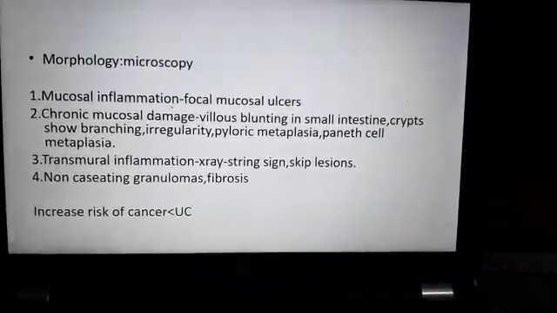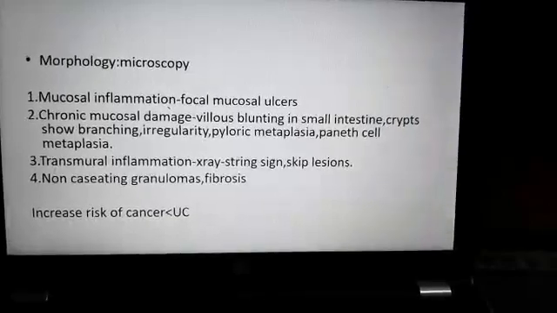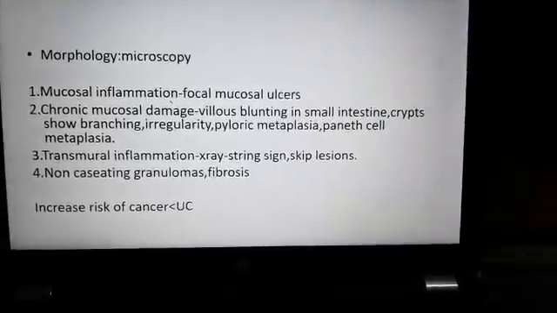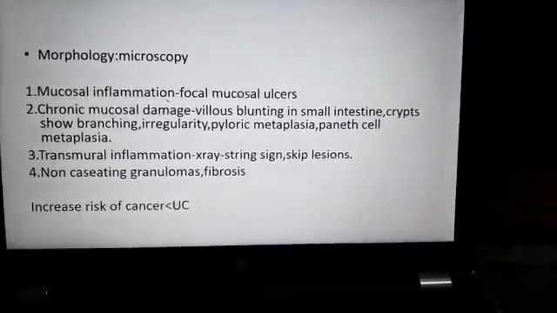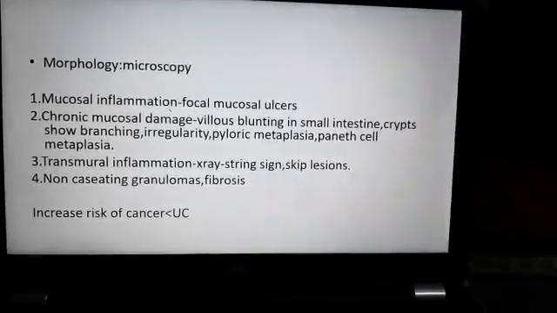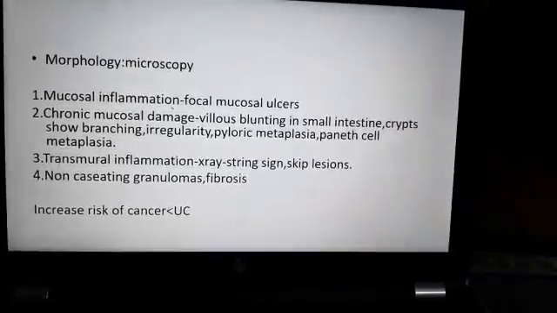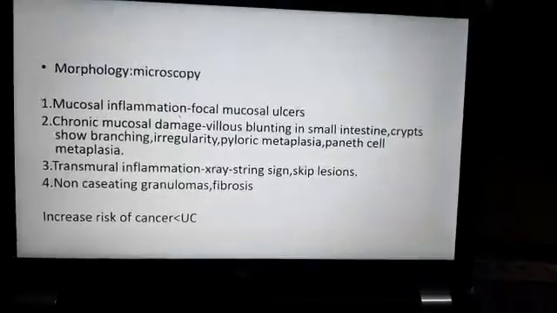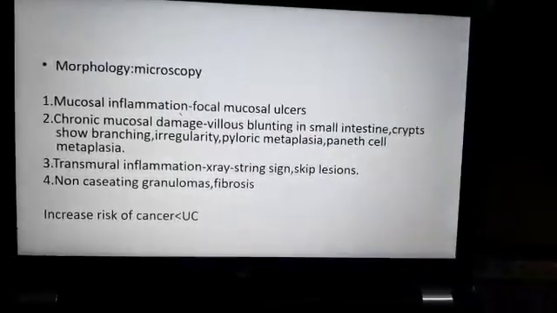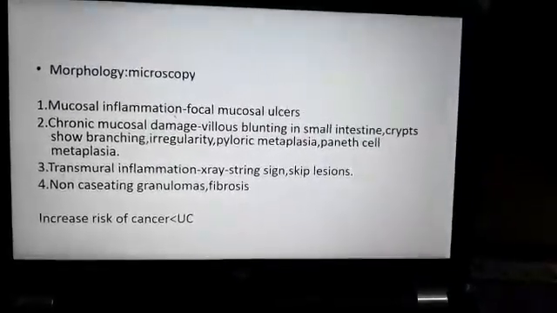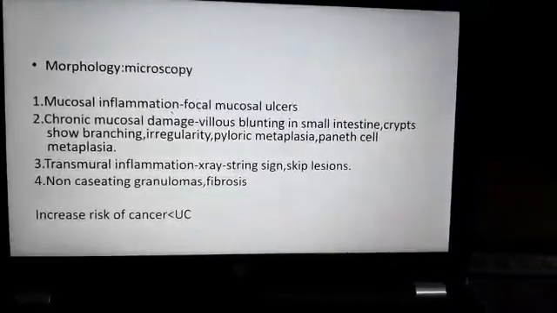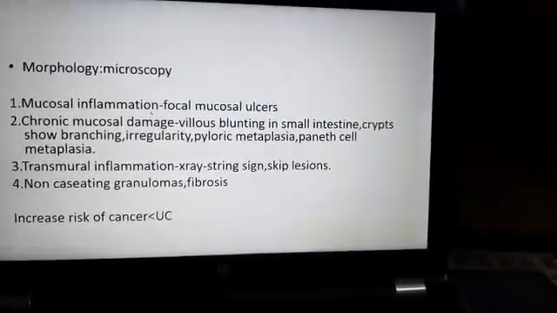So mucosal inflammation, mucosal ulceration, chronic mucosal damage, then transmural inflammation. There will be inflammation in all the layers of the intestine. Because of this inflammation, there will be thickening of the wall. That will cause narrowing of the lumen of the intestine, and there will be string sign on X-ray.